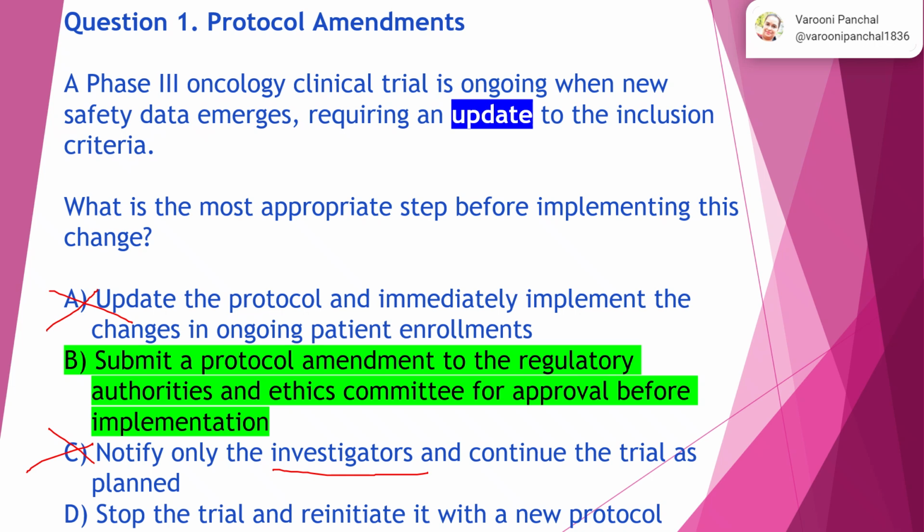So the protocol is fine, but the data has emerged in a different way. Because of that, you require an update to the inclusion criteria. So stopping the trial does not make sense, and option D is not the right answer. The correct answer is you need to submit the protocol amendment to the regulatory authorities and ethics committee for approval before implementation. So the correct answer is B.